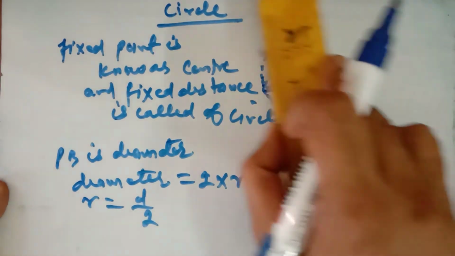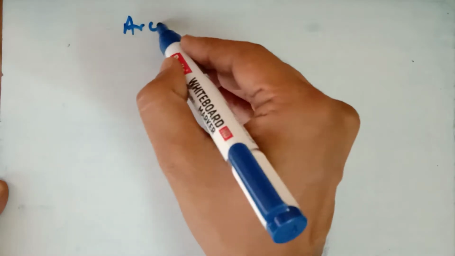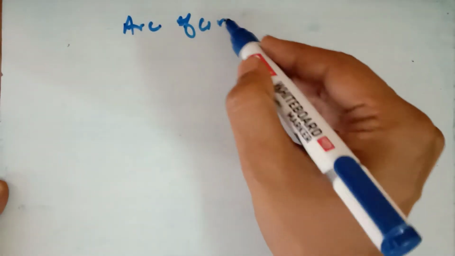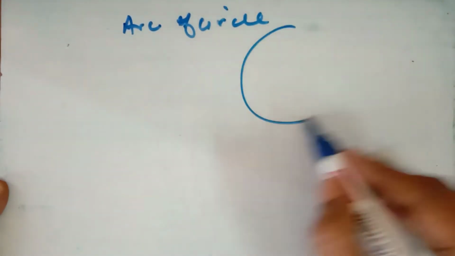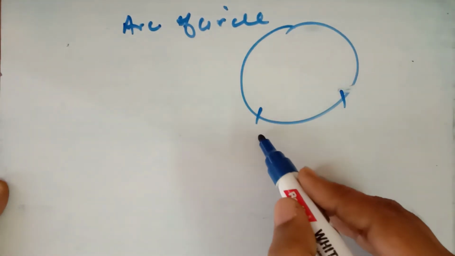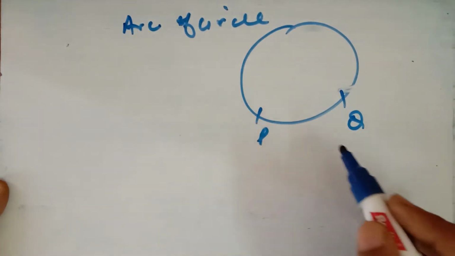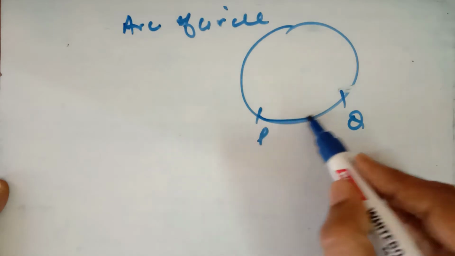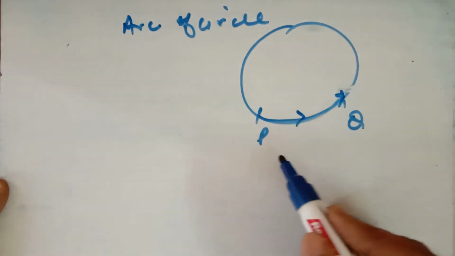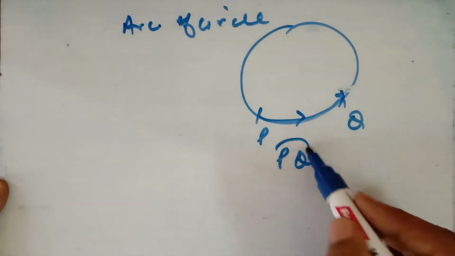After that, we have the arc of a circle. What is an arc of a circle? An arc of a circle is a part of the circumference of the circle. This is the arc of the circle. It is always measured anti-clockwise.